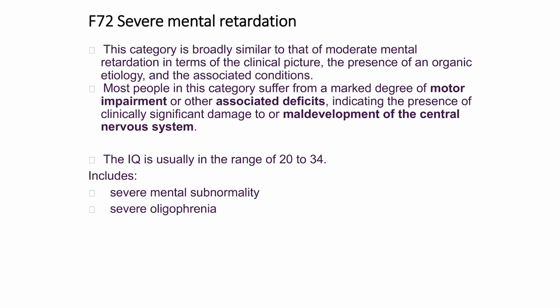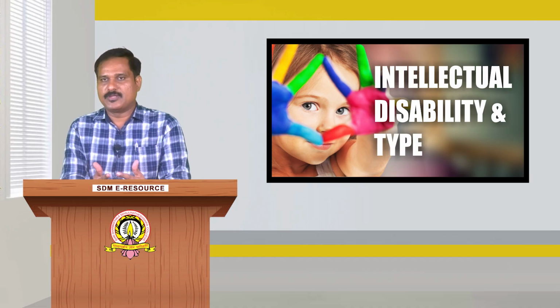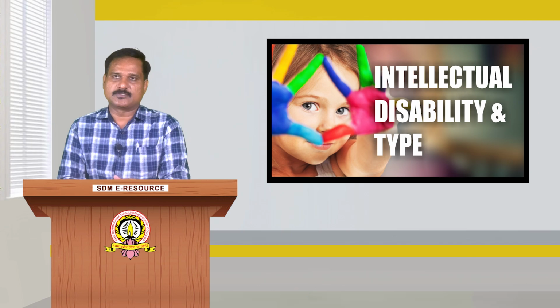Severe mental retardation: this category is broadly similar to moderate mental retardation in terms of the clinical picture, the presence of an organic etiology, and the associated conditions. Most people in this category suffer from a marked degree of motor impairment or other associated deficit, indicating the presence of clinically significant damage or maldevelopment of the central nervous system. The IQ range is between 20 and 34. So this includes severe mental subnormality as well as severe oligophrenia in children.